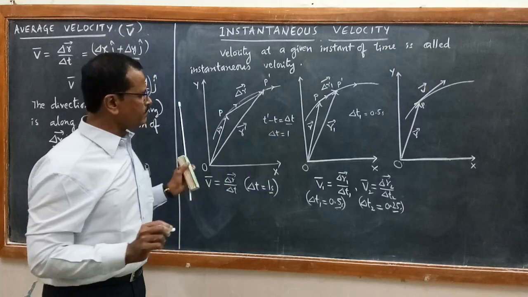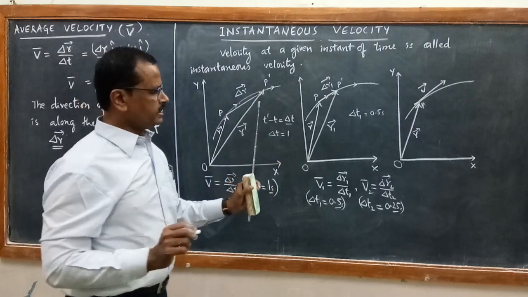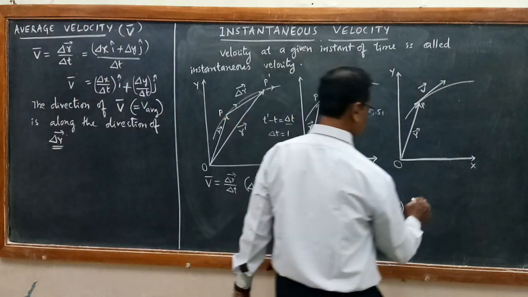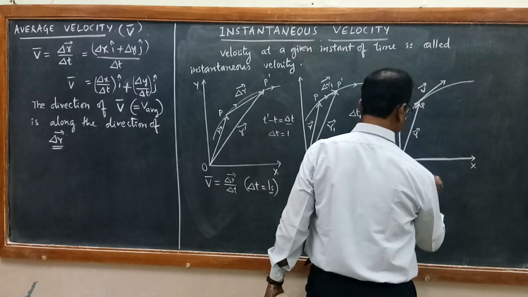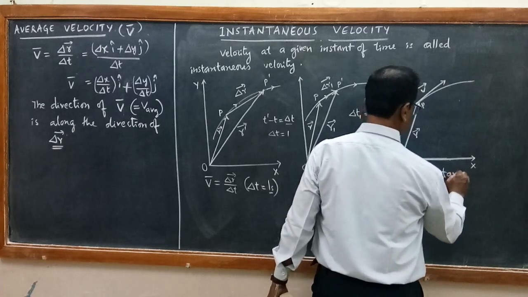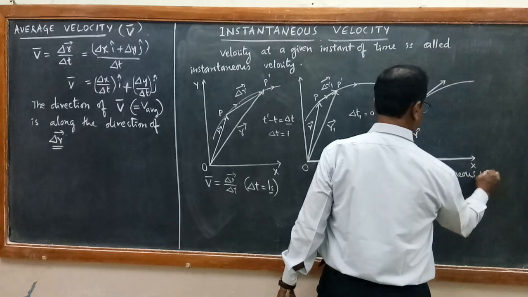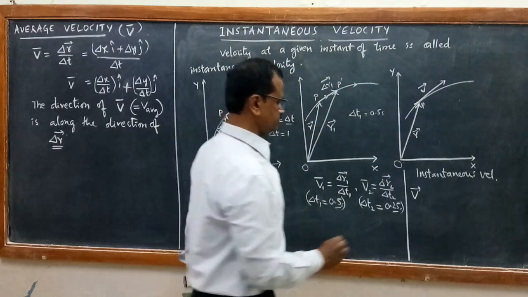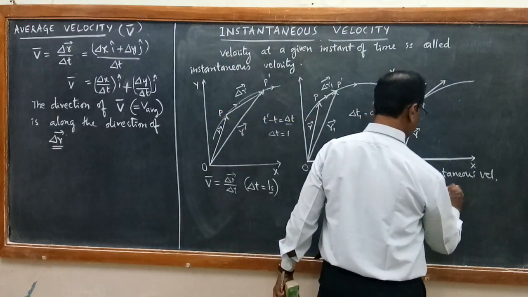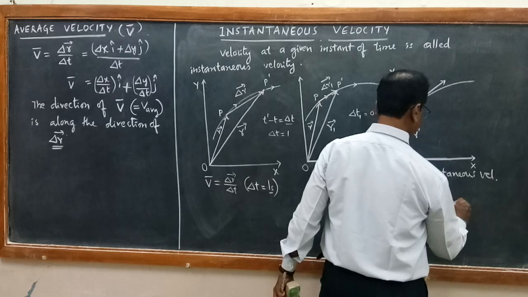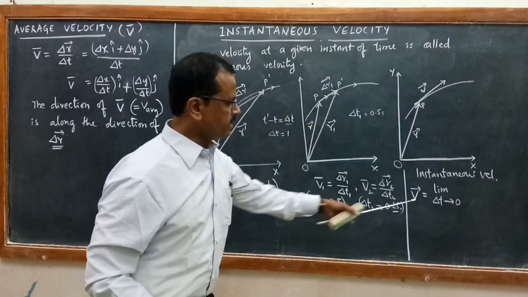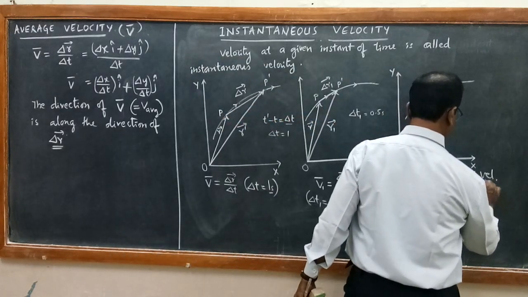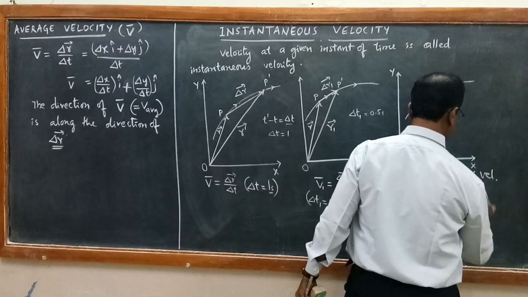The meaning of this complete explanation is given in a simplified manner in mathematics as instantaneous velocity. Look here how I am writing it: instantaneous velocity v vector is equal to the limit as time interval delta t tends to 0 of the ratio of delta r to delta t.